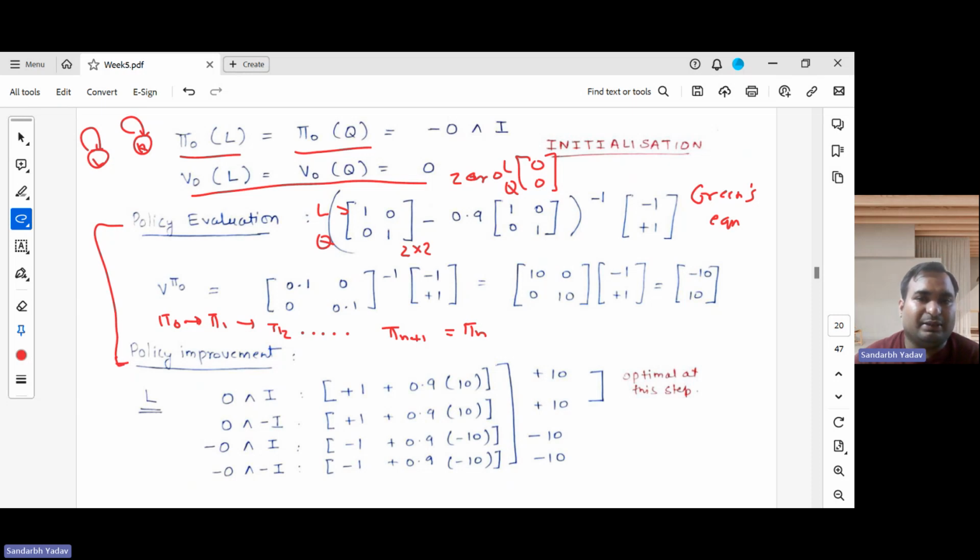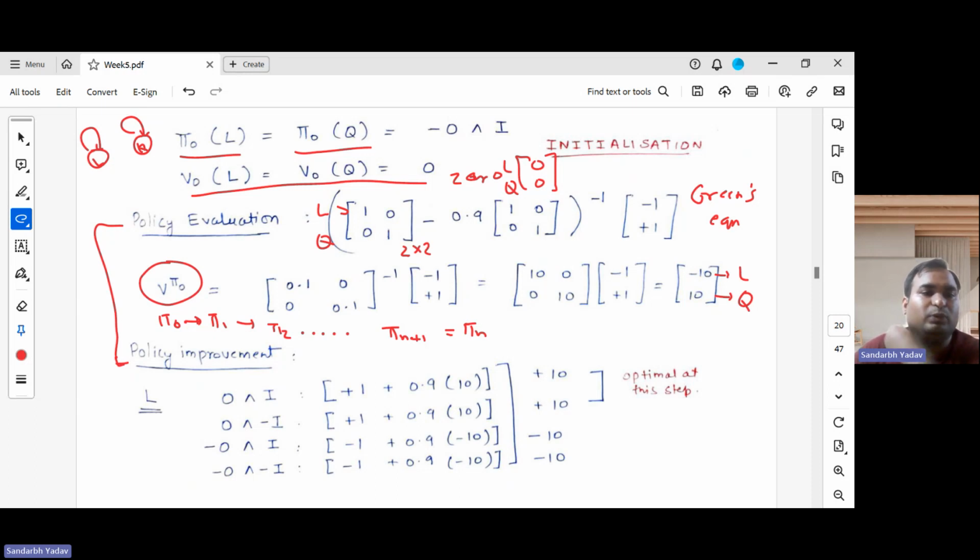You can compute this matrix and it comes out to 1, 0, 0, 1, and you need to take the inverse of it. When you take the inverse, it comes out to be 10, 0, 0, 10, this matrix, and you multiply it with -1 and +1. So you get this value. This is our V pi naught. The first one corresponds to laughter state, and this corresponds to quiet state. So this is the value corresponding to this policy pi naught, which is already given to us.